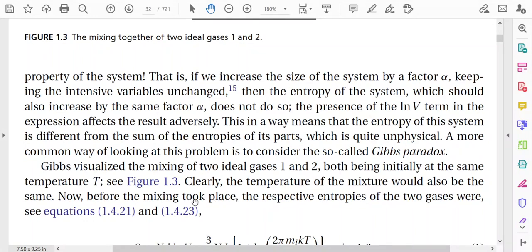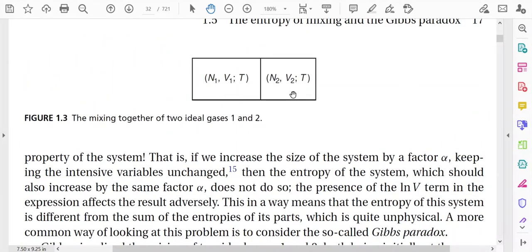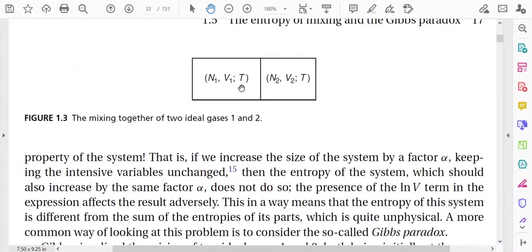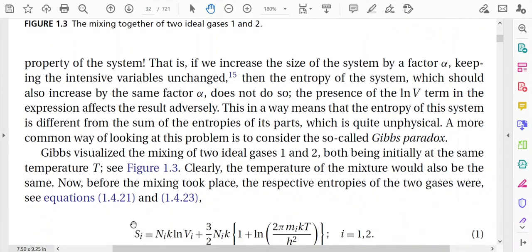So we are considering mixing of two ideal gases 1 and 2, which are in these two compartments, both being initially at the same temperature T. That is, before the mixing the temperature of the two compartments was T. You see that we have written T here. Clearly the temperature of the mixture would also be the same. That is, after the mixing the temperature will remain the same. So how will we consider the mixing of the gases?